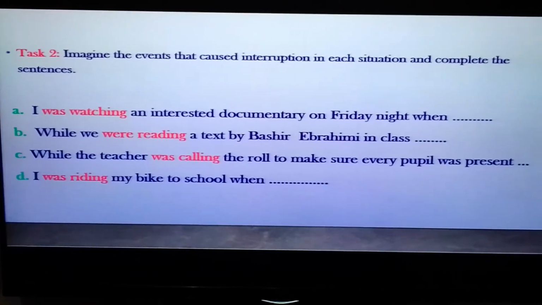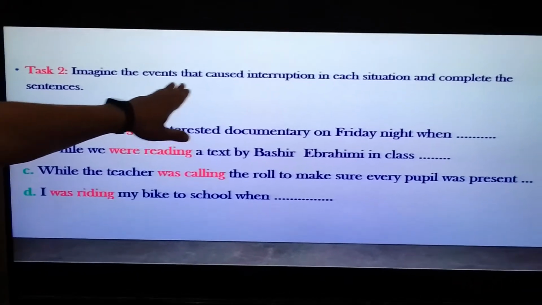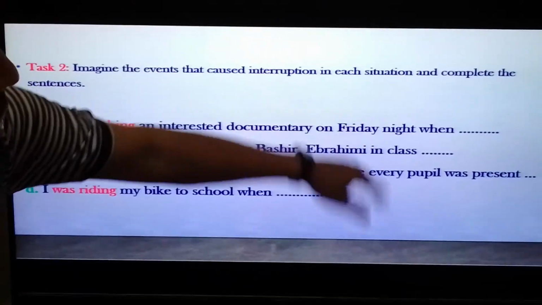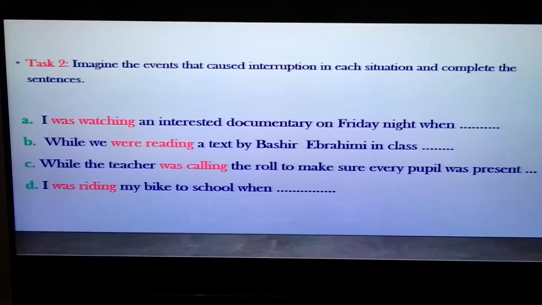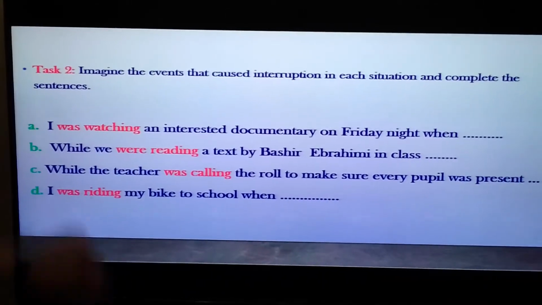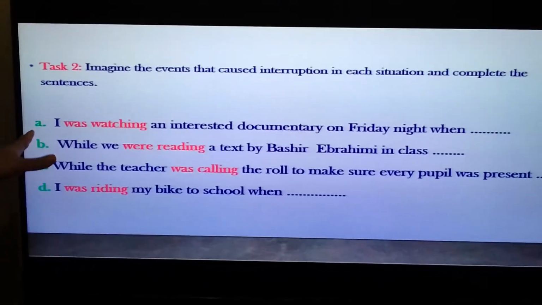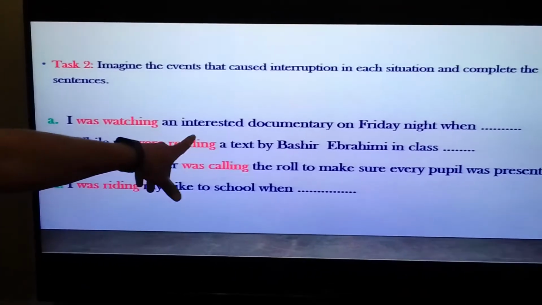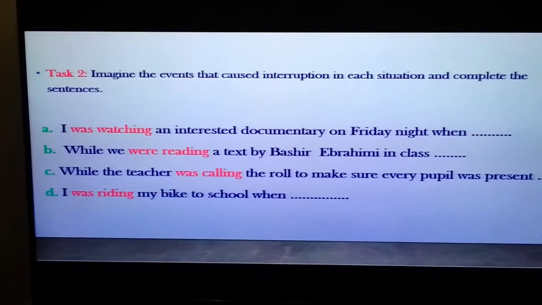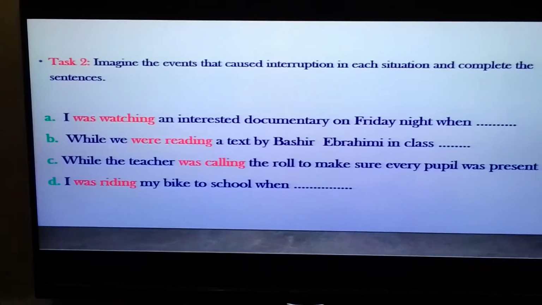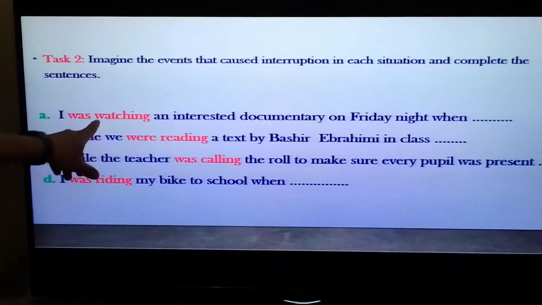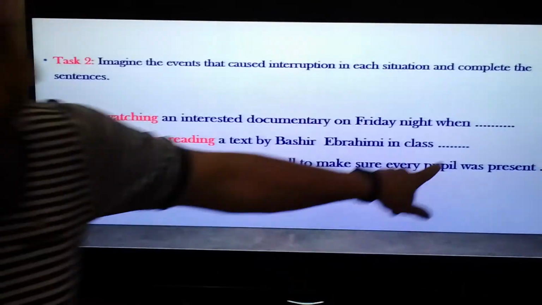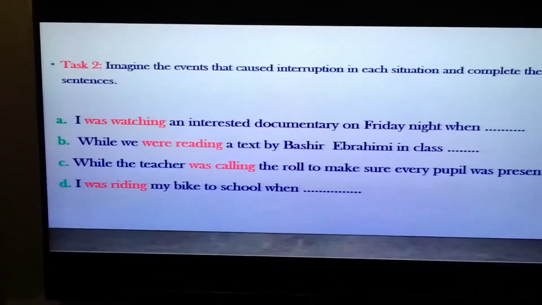Now we've got another task. Imagine the events that caused interruption in each situation. It means you can create from your own mind and complete the sentences. We've got just four incomplete sentences. I was watching an interesting documentary on Friday night when, you have to mention here something that interrupted the first action, so you are going to use the past simple tense.